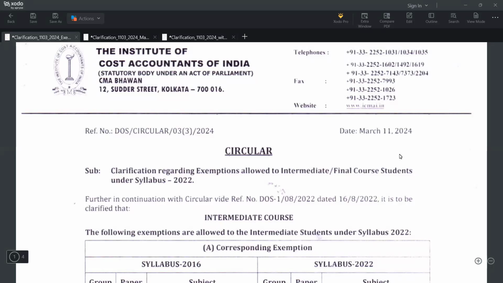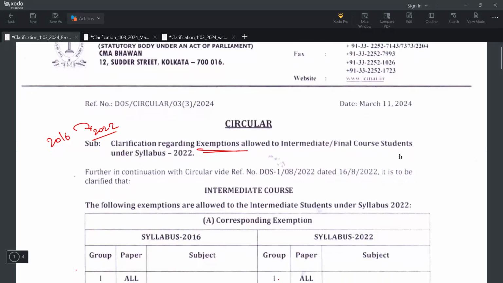This is regarding those exemption clarifications which have been previously allowed to intermediate students who are converting from the old syllabus to the new syllabus, that is from syllabus 2016 to syllabus 2022. Regarding those exemption clarifications previously given, there are some misconceptions. So they announced a circular regarding this.